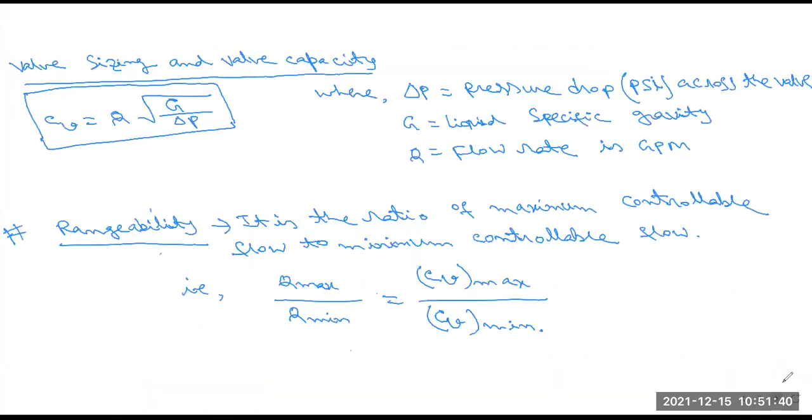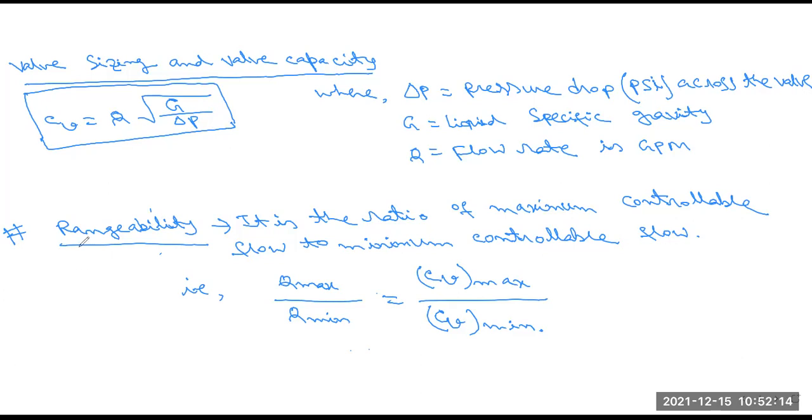Okay, another is the valve sizing or valve capacity, which we express as CV equals Q into root over of G by delta P. Here Q is the flow rate of the fluid you use, G is the liquid specific gravity, and delta P is the change in pressure drop across the valve, measured in PSI.